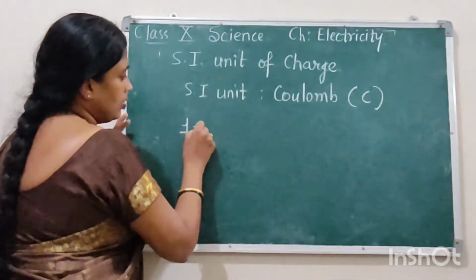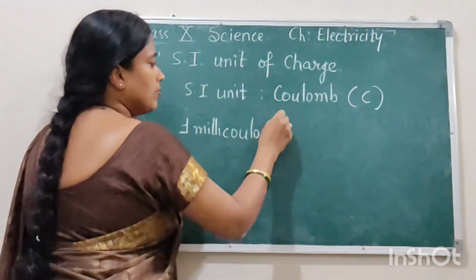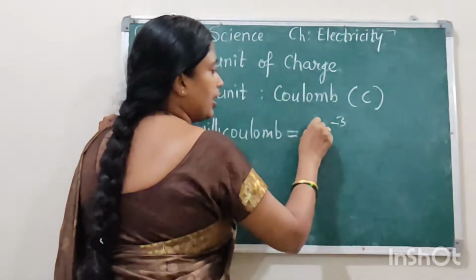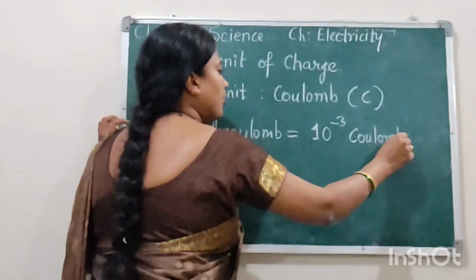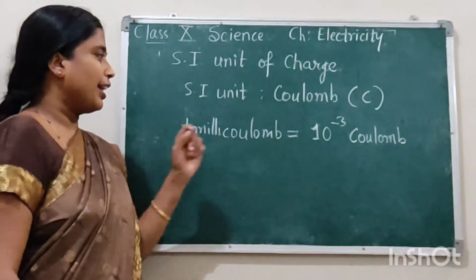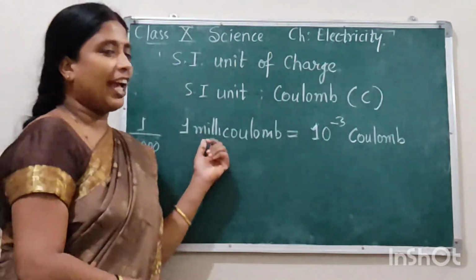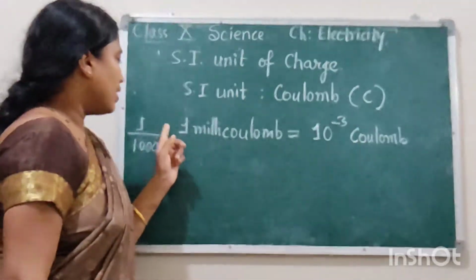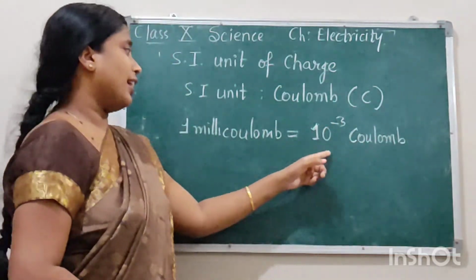Now 1 millicoulomb is equal to 10 to the power negative 3 coulomb. Why 10 to the power negative 3? We can also write it as 1 by 1000. It's somewhat like milliliters and liters, how they are related in terms of thousand. So in the same way, 1 millicoulomb is equal to 10 to the power negative 3 coulomb.